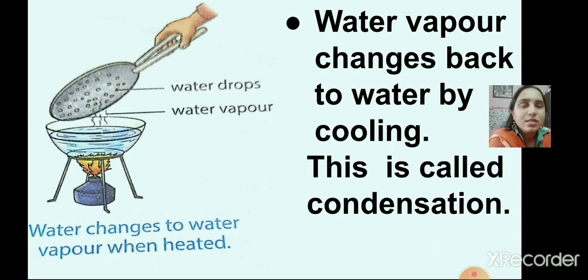This was steam, or you can say this was the water vapor in the bowl that changes back to water droplets. This process is called the condensation process. Water vapor changes back to water by cooling.